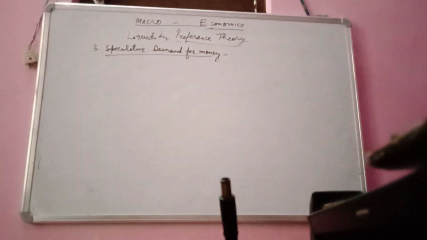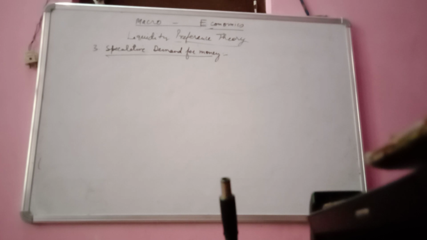Speculative demand for money. So what is the third type, the speculative demand for money? According to Keynes, people hold a part of their income in the form of some ideal cash balance in addition to the transaction as well as precautionary demand for money, with a view to take the advantage of changes in the money market.